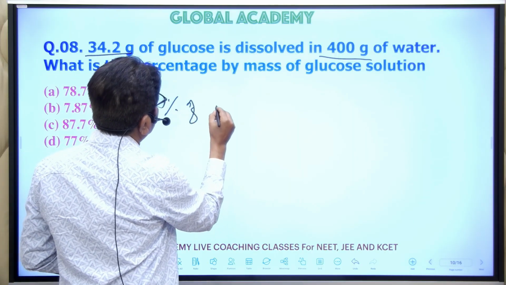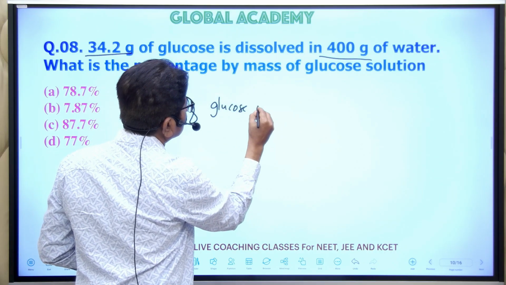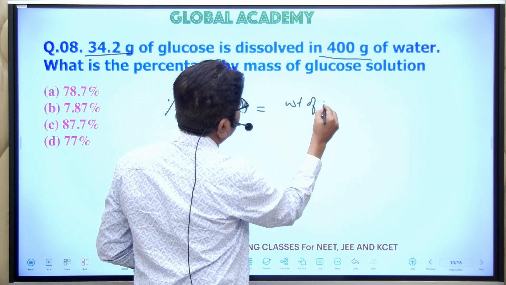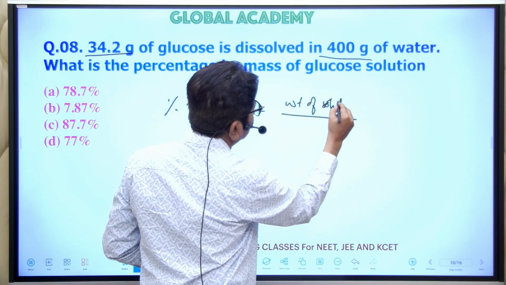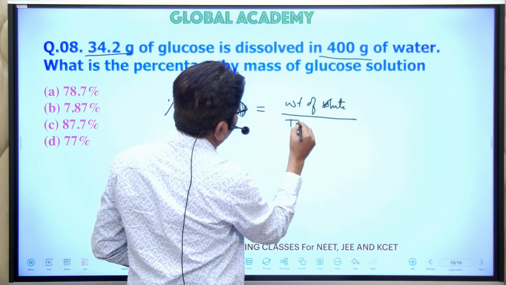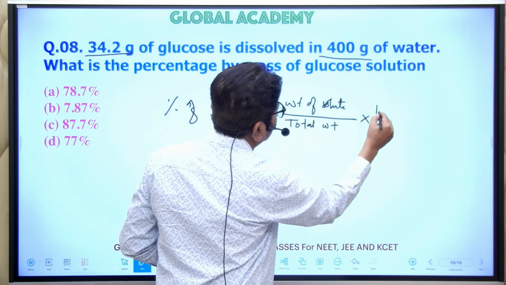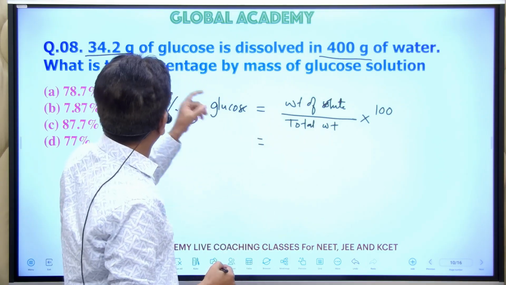percentage of glucose is equal to weight of solute divided by total weight into 100. The weight of the solute is given.